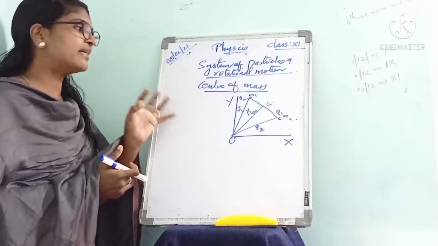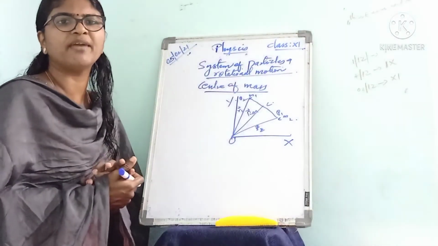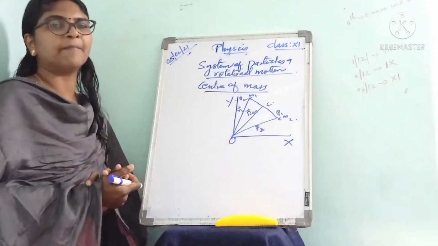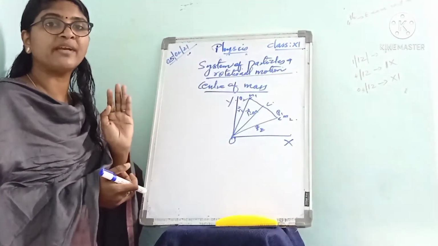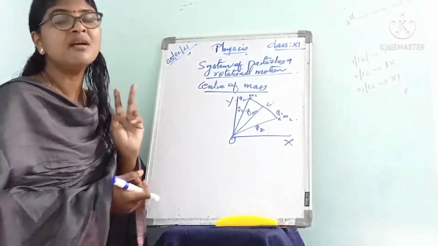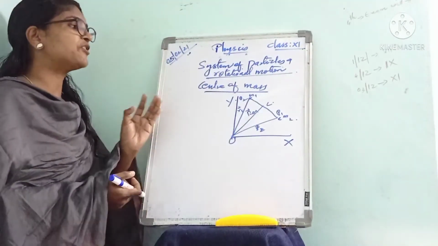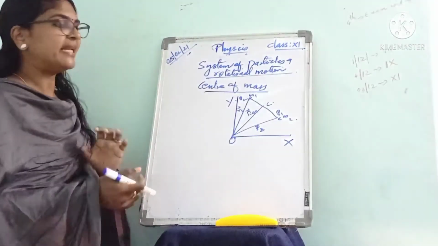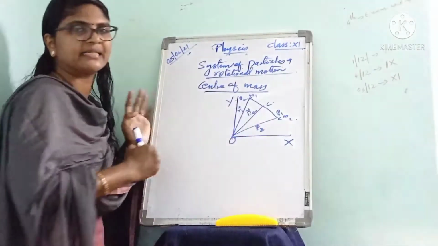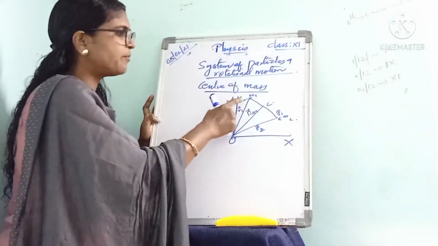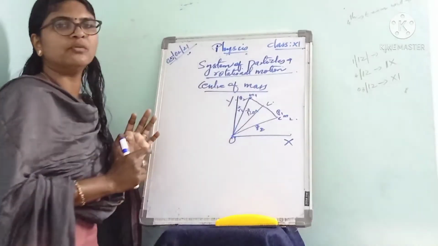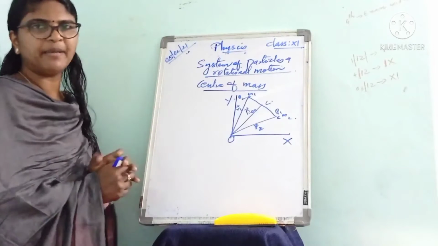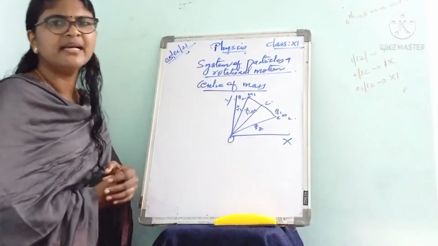Next we can consider the center of mass of a two particle system. That is the equation of the center of mass of a system consisting of two particles. Here we are considering a system of particles P1 and P2 of masses M1 and M2.